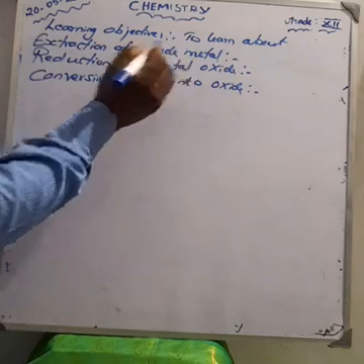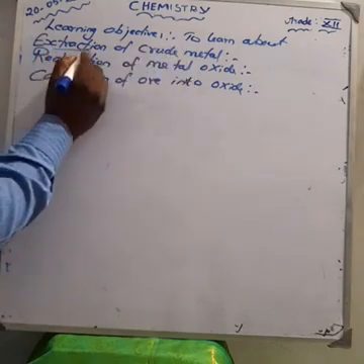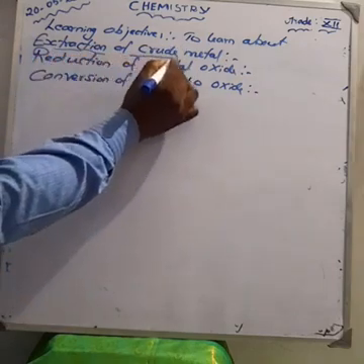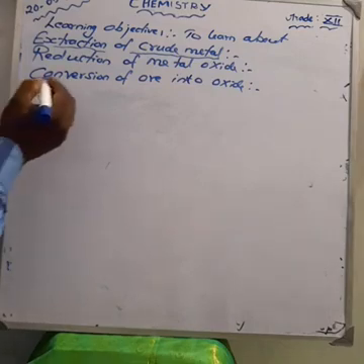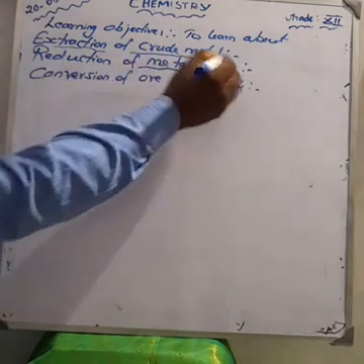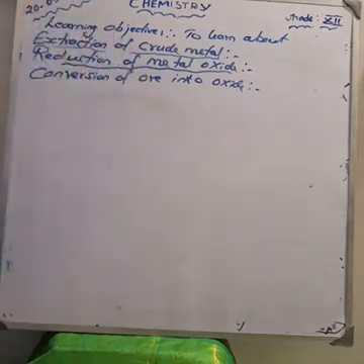Today our learning objectives are to learn about extraction of crude metal and reduction of metal oxide.